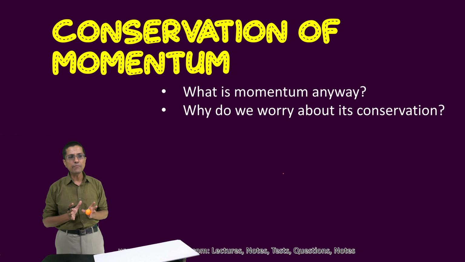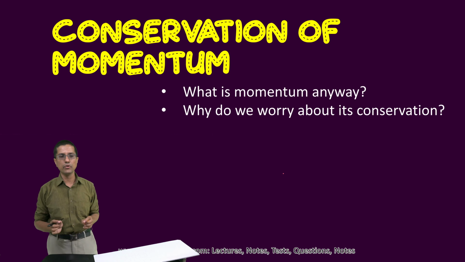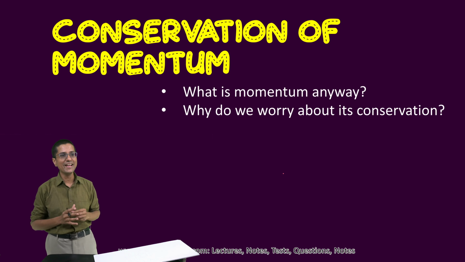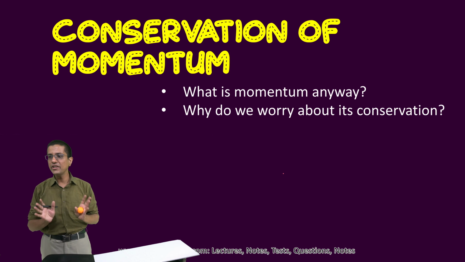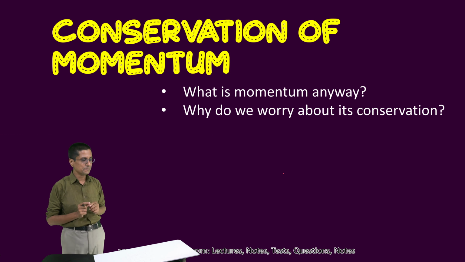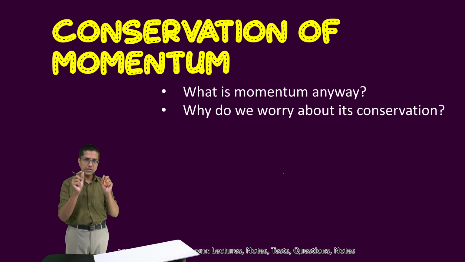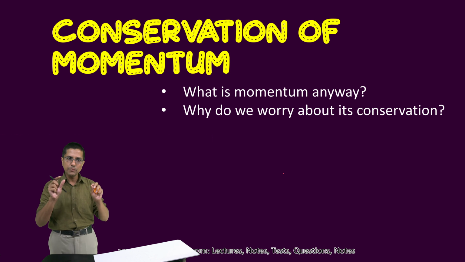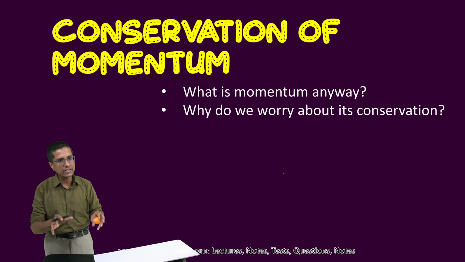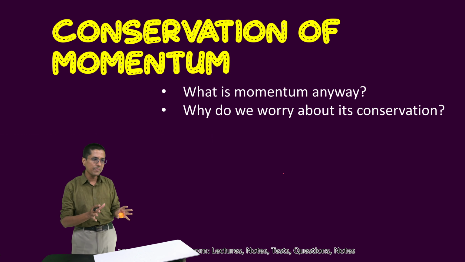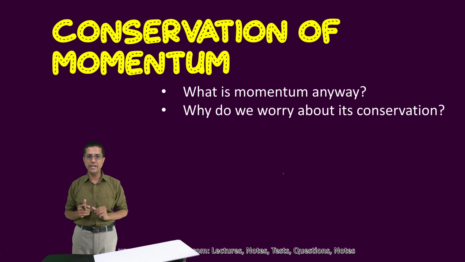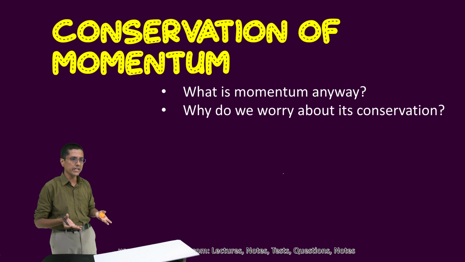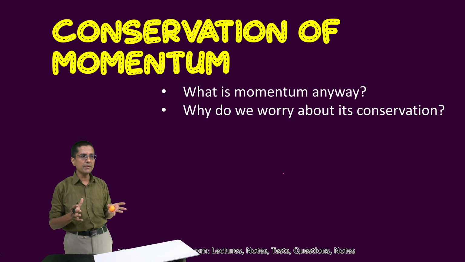See, momentum is the quantity of motion. This is how Newton defined it. Okay, it's not me, it was Newton. He said that it is the quantity of motion, and he also said, not in so many words, that this particular quantity of motion is always conserved. It always remains the same from one point to the other point, as long as there is no force acting on the body. So this is the definition of Newton's second law. We already know that. But what does it mean by the quantity of motion?